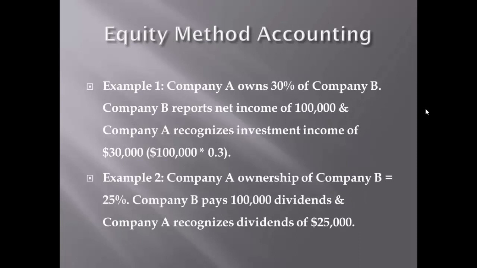Example 2. Company A owns 25% of the outstanding stock of Company B. Again, significant influence is presumed, and the investment must be accounted for using the equity method of accounting. If Company B declares and pays dividends of 100,000, Company A recognizes dividends of 25,000, calculated by multiplying 25% by the 100,000 dividends. The investment balance should therefore be reduced by the 25,000.